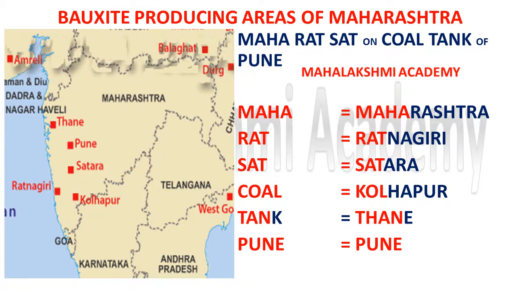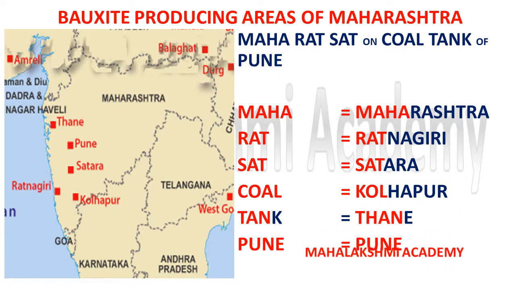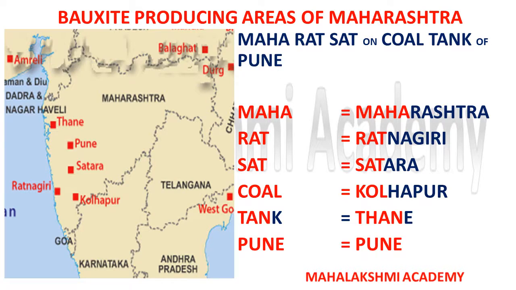Now we are into the region of Maharashtra. What is the trick all about? The trick says Maharat: the big rat sat on coal tank of Pune. Maha stands for Maharashtra, so it will remind us that the trick is related to Maharashtra.